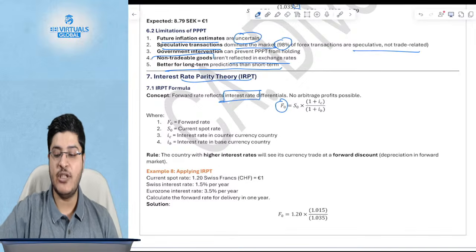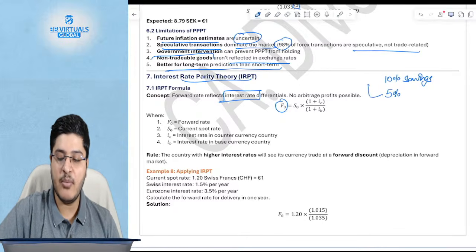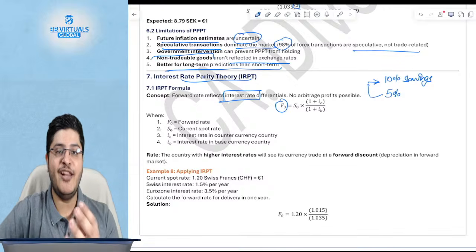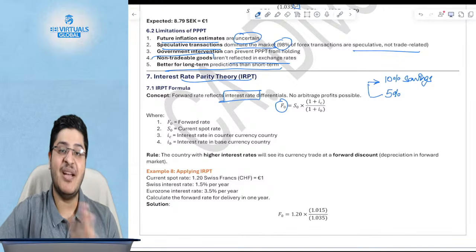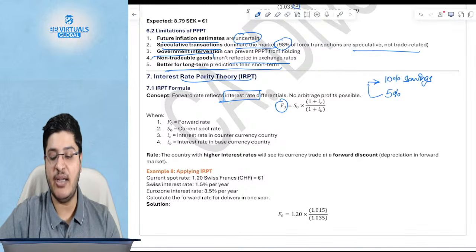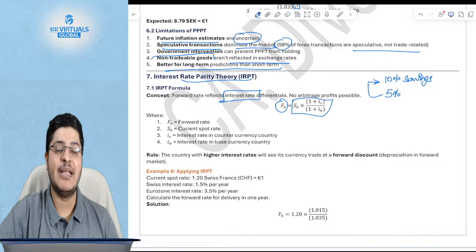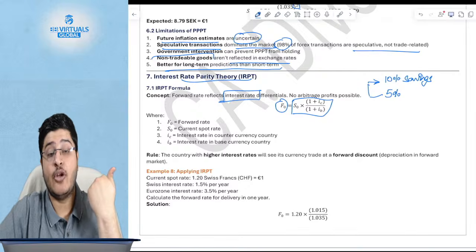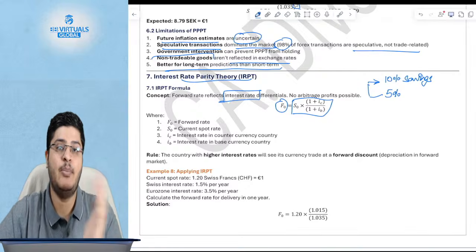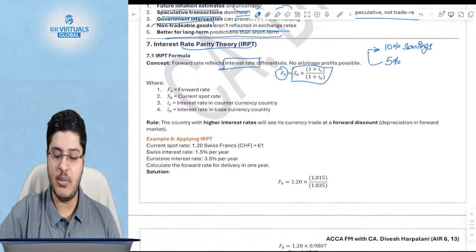Hypothetically, if India gives 10% on savings deposits and in the US the interest rate is only 5%, I will always borrow from the US and invest in India, without doing anything. They are saying that is not possible, because the Indian currency will depreciate to the extent of the interest differential. So the formula is the same: S0 into (1 plus IC) over (1 plus IH). IC here is the interest rate of the counter currency. In our example, US and UK, US is the counter currency, that will be in the numerator, and UK is the home currency, that will be in the denominator.